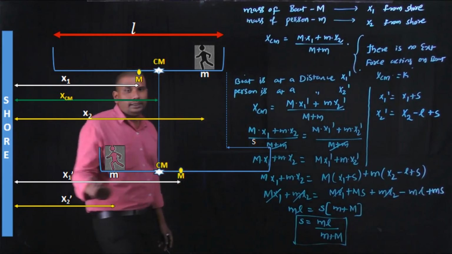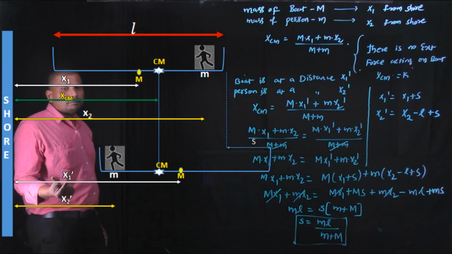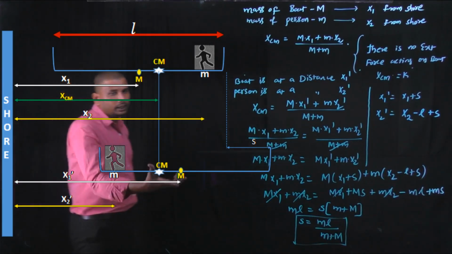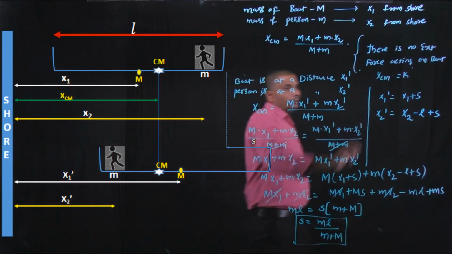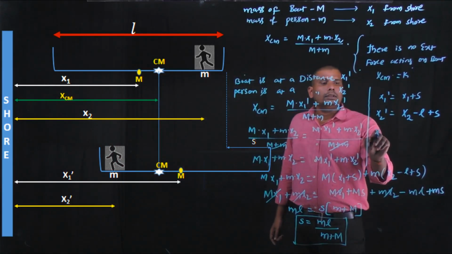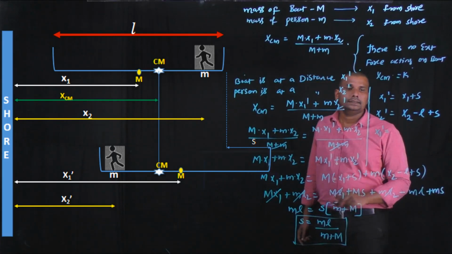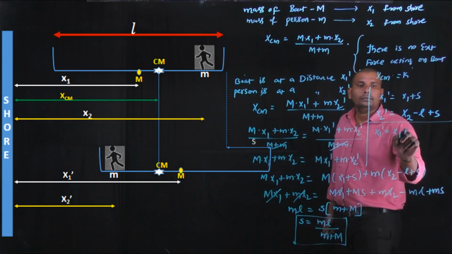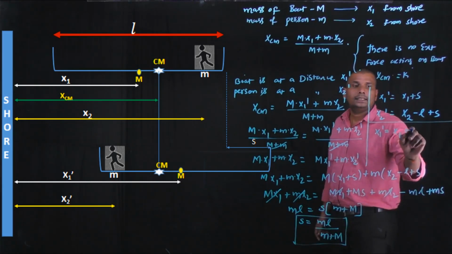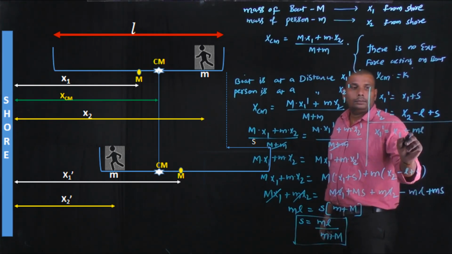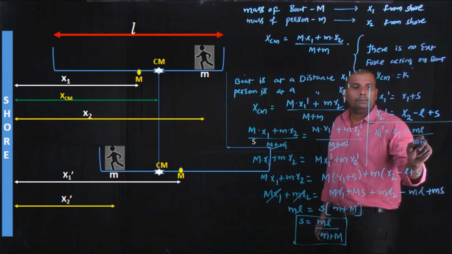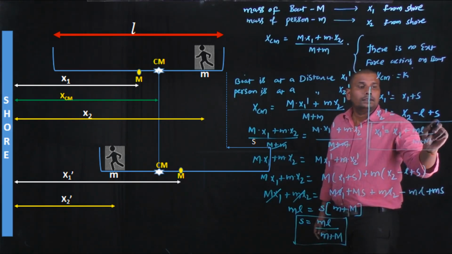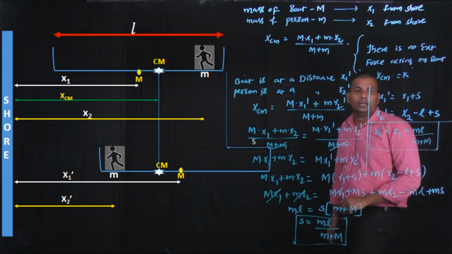Right, x1 dash is the distance from the shore to the mass of the boat. Now the value of x1 dash is x1 plus s. Here already the value of s is mL by small m plus capital M. This is the distance between the shore and the mass of the boat.